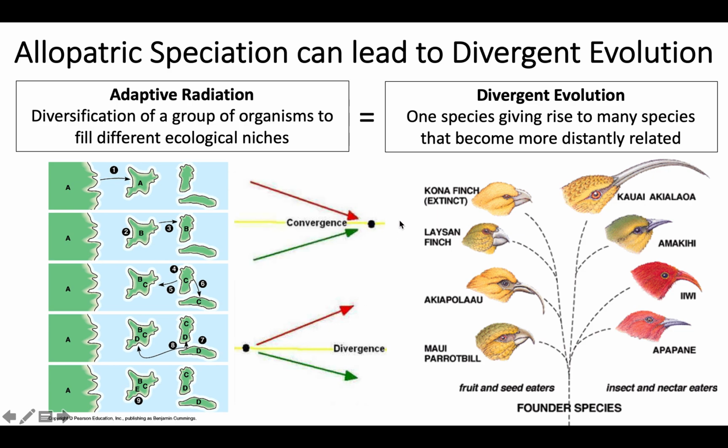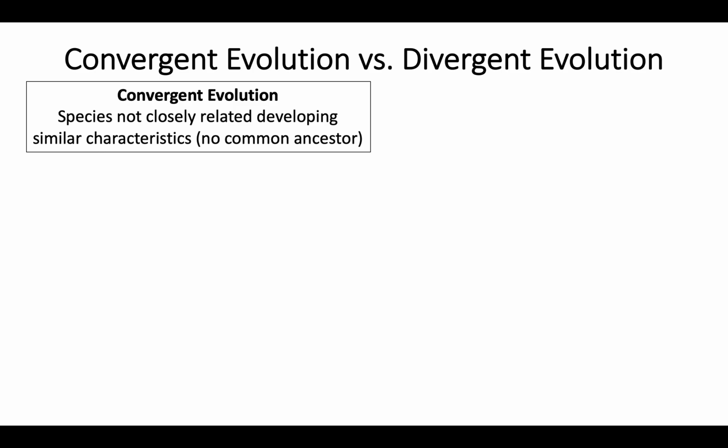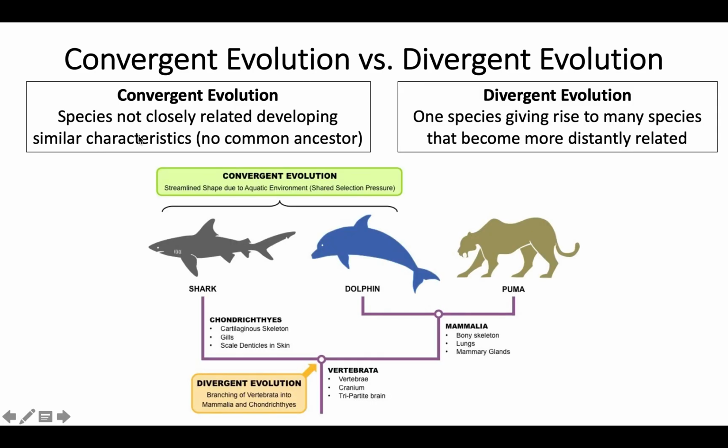Convergent evolution results in, for example, analogous structures. You do not have a common ancestor, but you converge to have a similar trait based on the same environmental pressures. So again, just a reminder, convergent evolution is species not closely related but with similar characteristics. For example, dolphins and sharks have different ancestors. One's a mammal, one's a fish, but they both look similar because they both have aquatic environments.